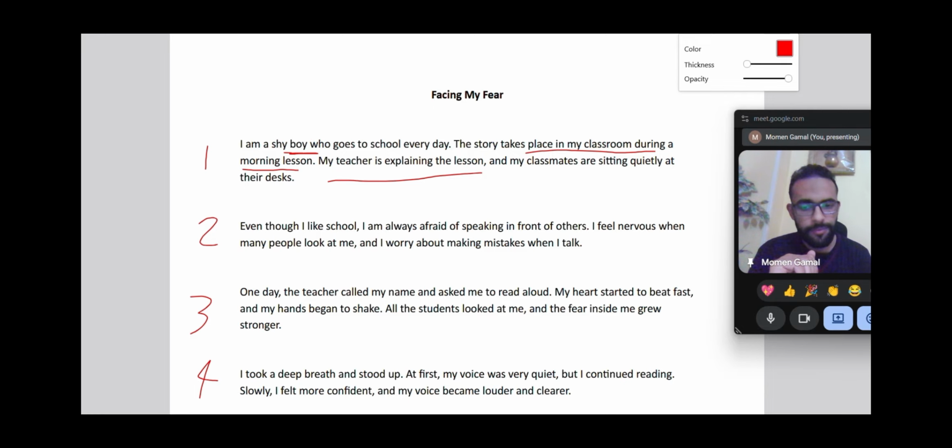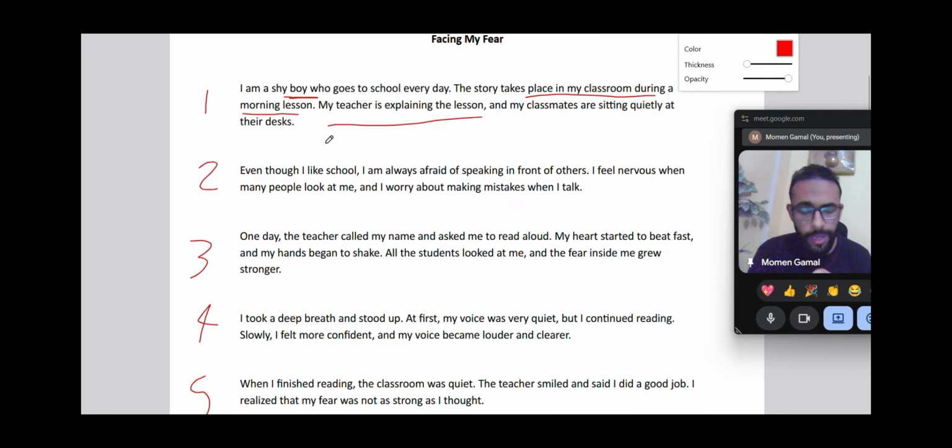The second paragraph, as we said, is an event that leads to the climax. Let's read it: "Even though I like school, I'm always afraid of speaking in front of others. I feel nervous when many people look at me, and I worry about making mistakes." Is this the climax? No, it's not the climax. It's what happened before the climax.